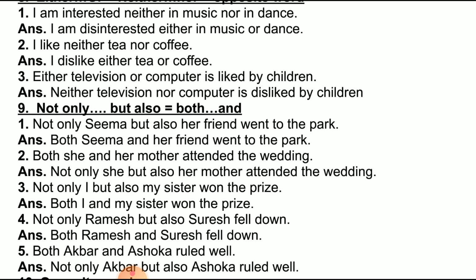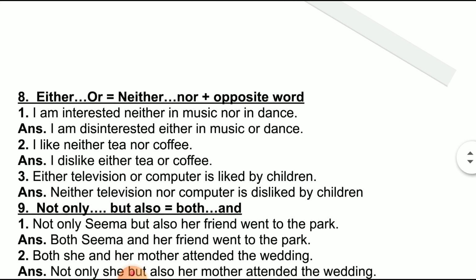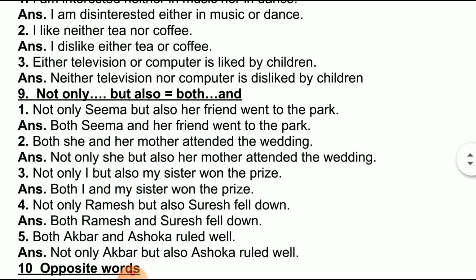Sometimes it may seem that the meaning has changed, but do not think too much about it, because basically the rule is mentioned over here. You have to write either or, neither nor in place of each other and write the opposite word. If that is done, the meaning will not change. Either television or computer is liked by children. Now here neither television nor computer, and the opposite of liked is disliked by children.